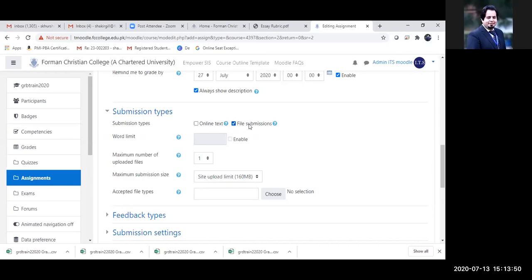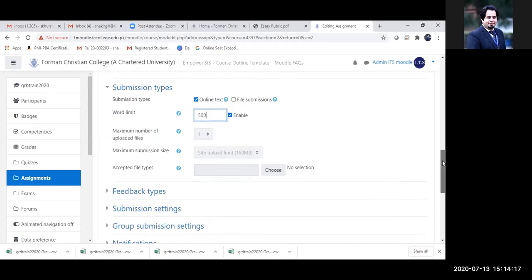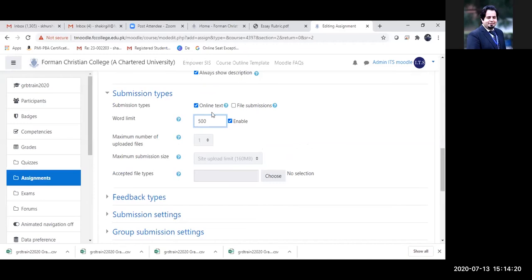So basically right now you can see by default Moodle has selected file submissions. If this option is selected, then you would need to download the files because the files have been submitted. But if you check online text and uncheck this and then enable the word count, for example, 500. Well, this is not mandatory actually. I just selected that, but the word limit is not mandatory. But if you create the assignment with the online text option, then the only thing the student can do is submit into a text box and you will view it in the text box.